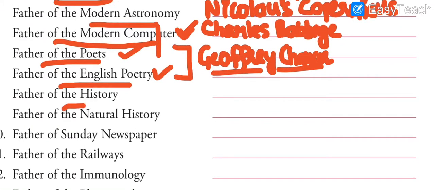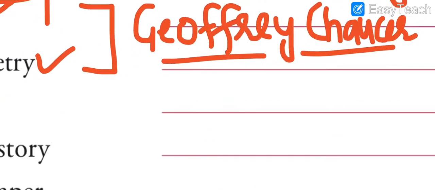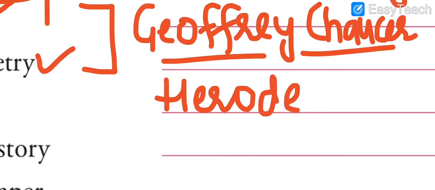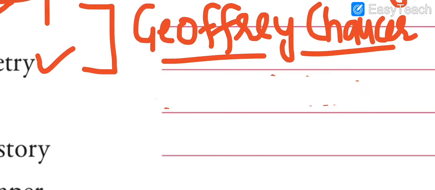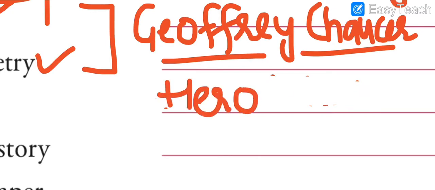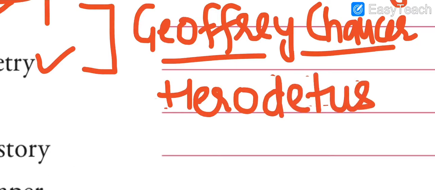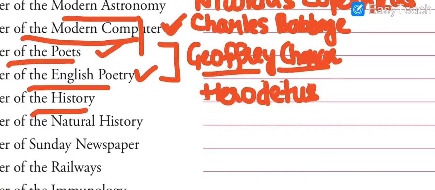Now next comes the father of history. It is Herodotus. Whenever you find a spelling difficult to learn, what you can do is simply break it, like I'll break this one. And now father of history is Herodotus. So you can always break it to learn.